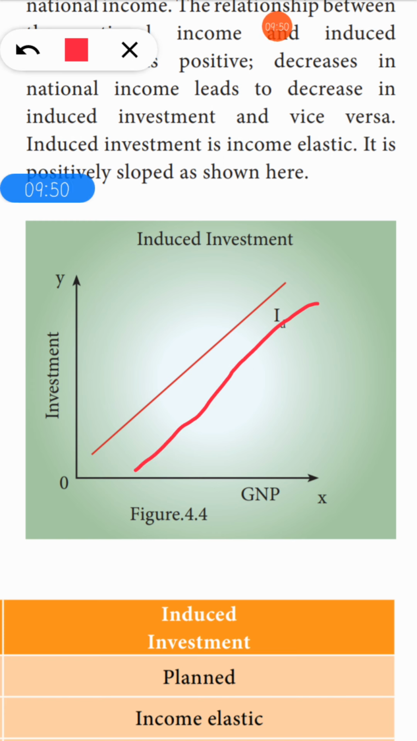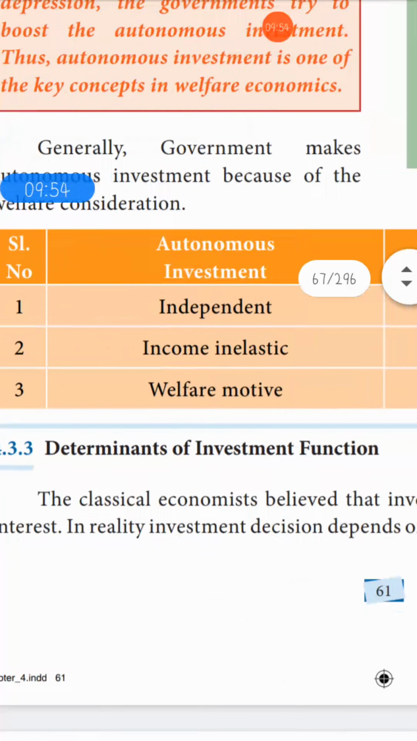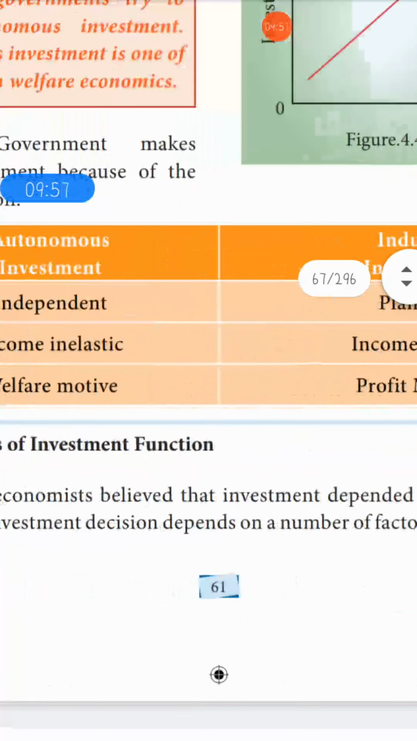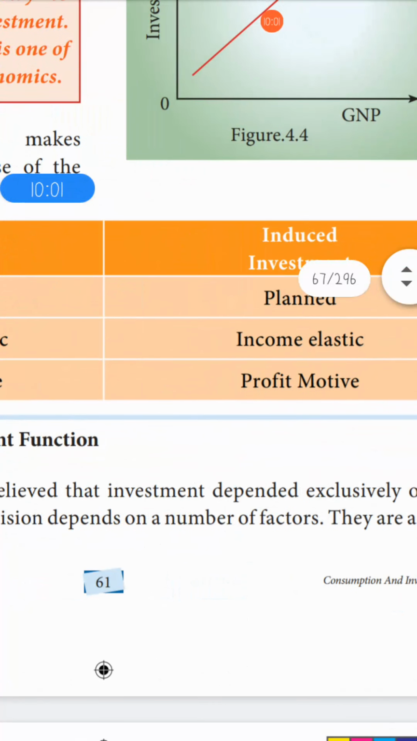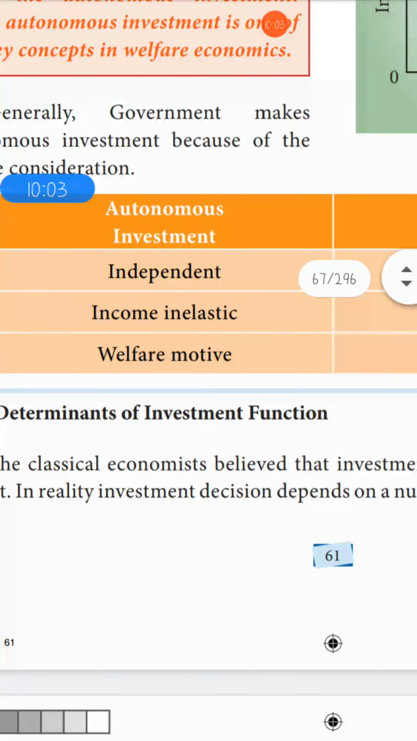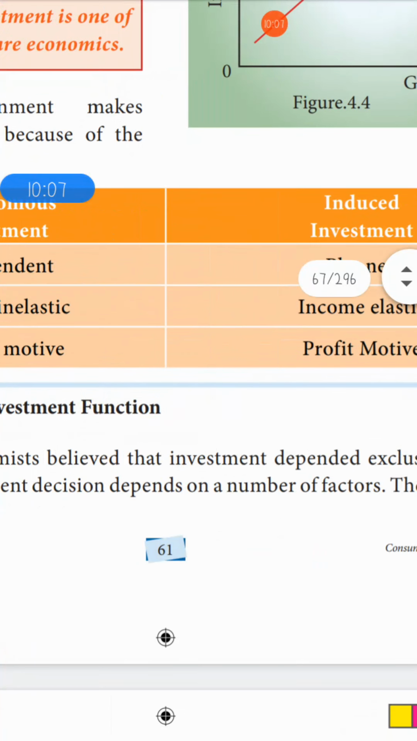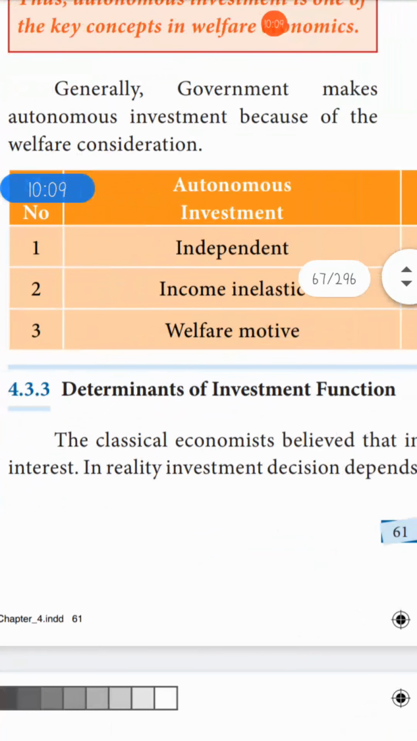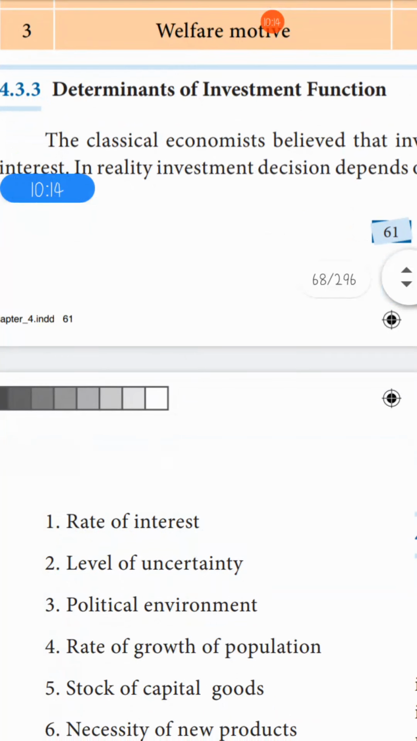Here you have a differentiation. This is autonomous investment and this is induced investment. Autonomous investment is independent and planned; here it is income inelastic, there it is elastic; this is welfare motive and this is profit motive. Understood, children? Yes.